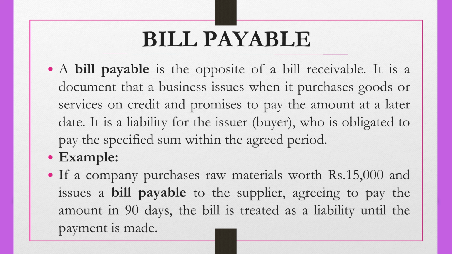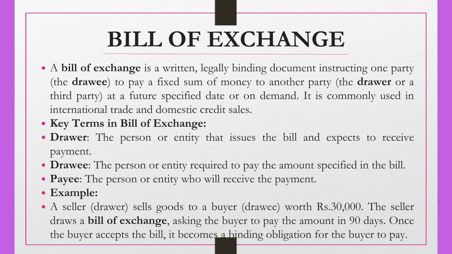Now we will be discussing bill payable. A bill payable is the opposite of bill receivable. It is a document that a business issues when it purchases goods or services on credit and promises to pay the amount on a later date. It is a liability for the issuer or the buyer, who is obligated to pay the specified sum within the agreed period. For example, if a company purchases raw materials worth rupees 15,000 and issues a bill payable to the supplier, agreeing to pay the amount within 90 days, the bill is treated as a liability until the payment is made.